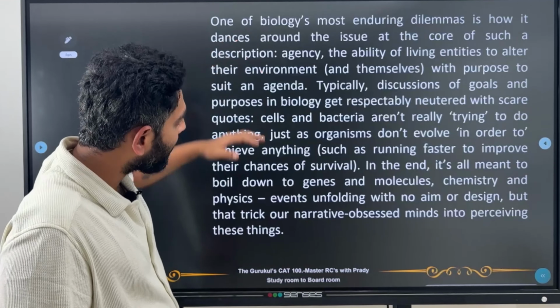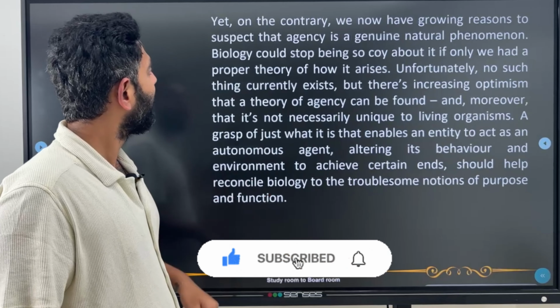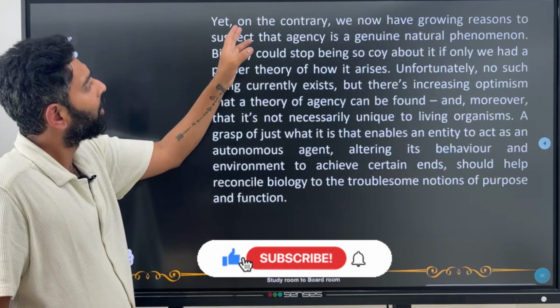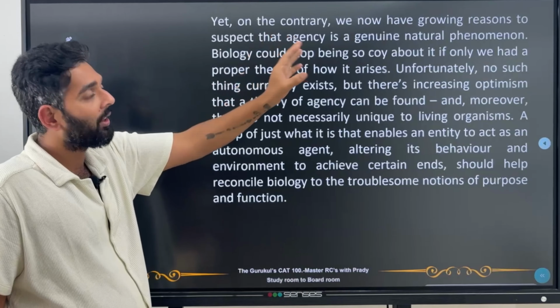Okay, now that we've understood the first paragraph, let's get into the second paragraph. Yet, on the contrary, that means now there's been a shift. So this is very important for us to note. Yet on the contrary, we now have growing reasons to suspect that agency is a genuine natural phenomenon. So now we understand that whatever the earlier biologists thought of, maybe that's not really correct. Why? Because there's some kind of evidence, there are growing reasons, to believe that agency is a natural phenomenon in itself.